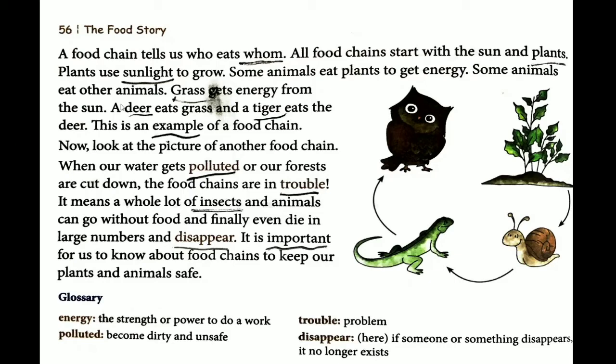So some animals eat other animals. So these animals are further being eaten by other animals. Grass gets its energy from the sun, and a deer eats grass and the tiger eats the deer. This is an example of a food chain.